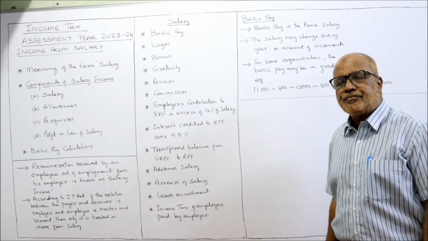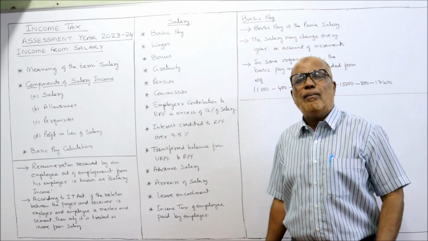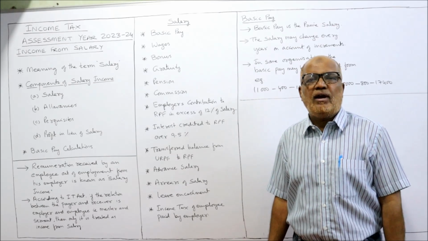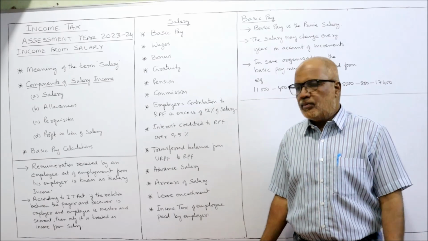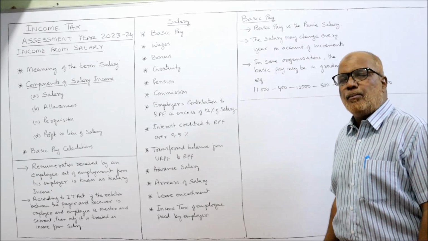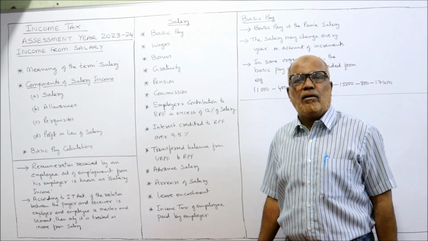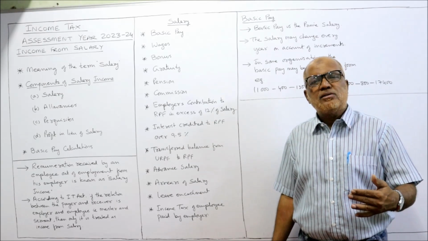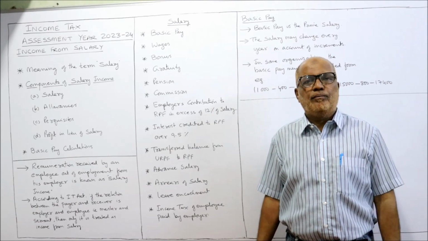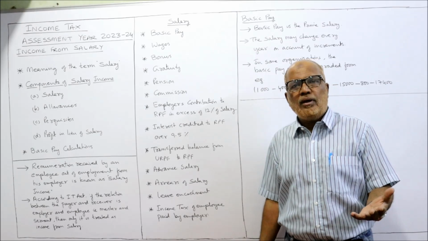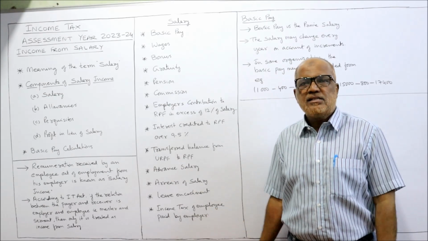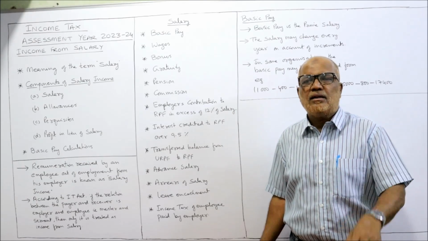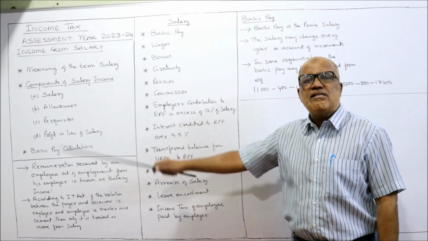Then leave encashment. Sometimes the employer will give the employee the benefit to encash their unavailed leave. That will also be taxable. Then income tax of the employee paid by the employer. Sometimes the employer will pay the income tax on behalf of the employee. That is also a benefit to the employee, so that will be taken under salary. These are the few items you have to remember. These are the items that will be taken under the first head, salary.